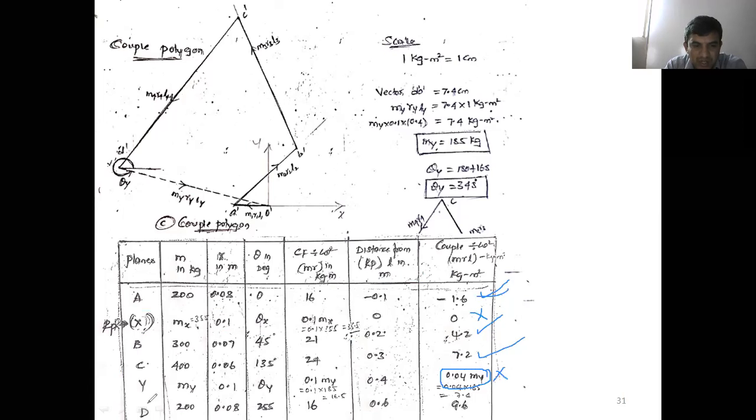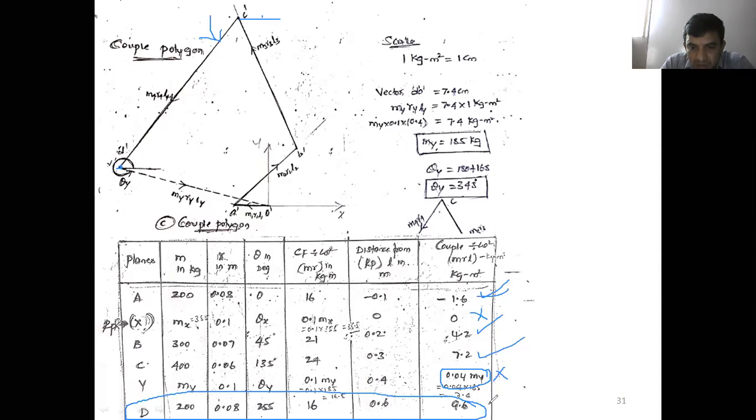What is the next row? It is D mass, D plane. What is the value here? Magnitude is 9.6 kg meter square. Orientation is how much? 255 degree. Again from the point C dash, measure 255 degree, or draw a line parallel to MD, the orientation of MD in the space diagram. Draw a line parallel to that from the point C dash. Along the 255 degree line, how much are you going to measure? 9.6 kg meter square, nothing but 9.6 centimeter. Now we get the point D dash.